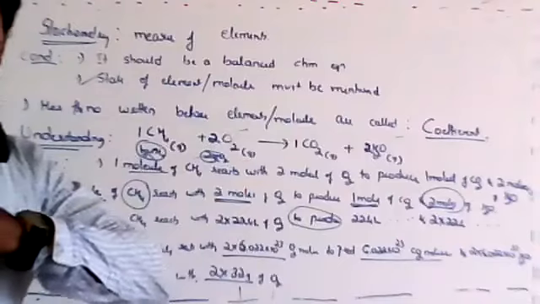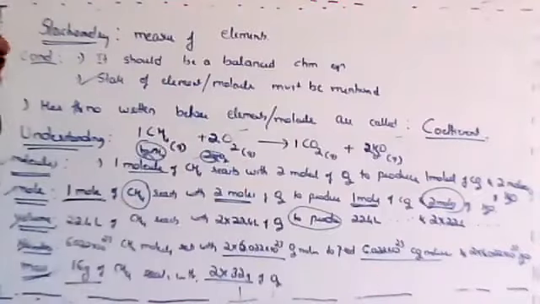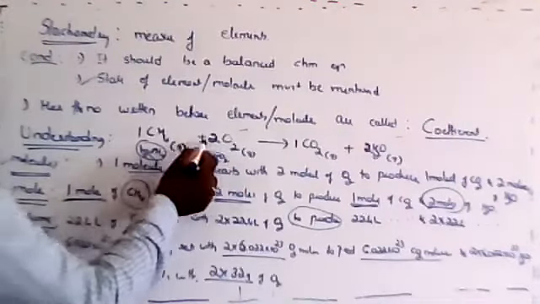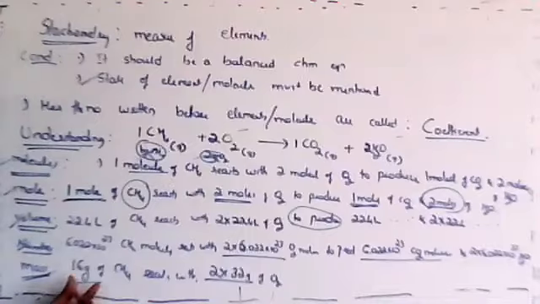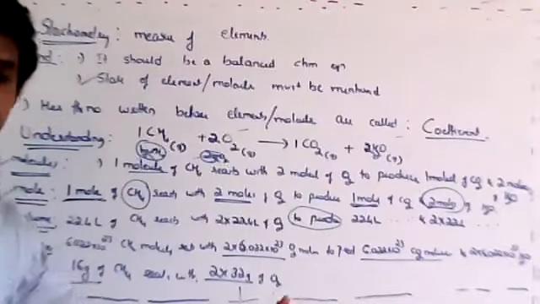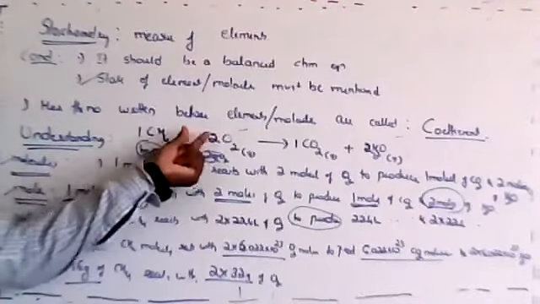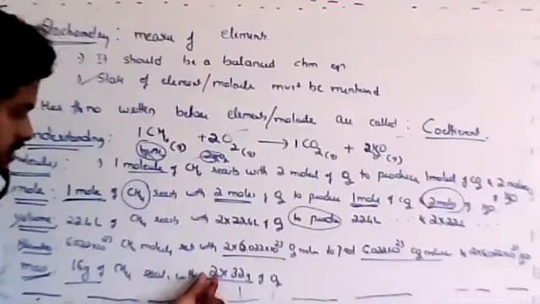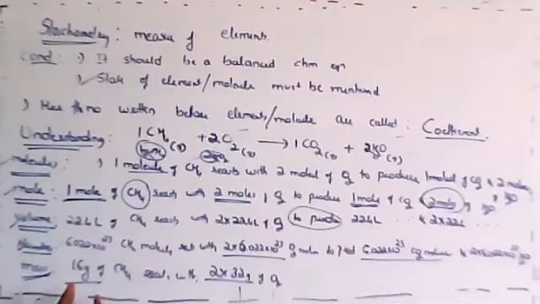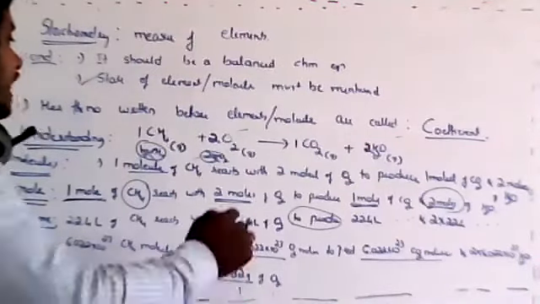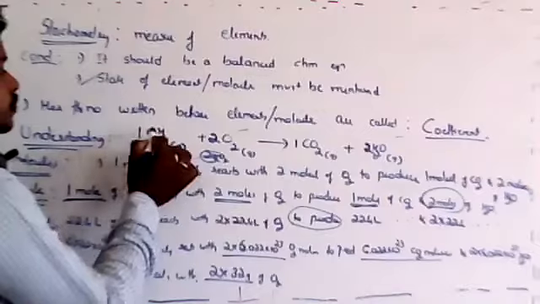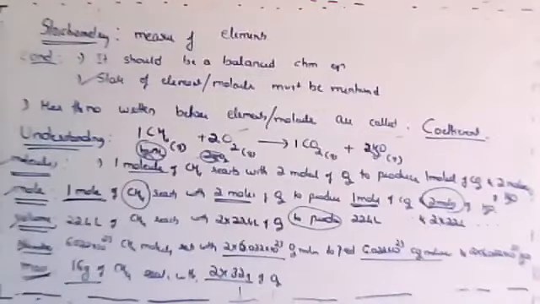If you understand it in that way, it is wrong, because masses are never dependent on the coefficient. They are dependent on their molecular mass. Finally, you have to take the coefficient only for the calculation. See, here it is 2 and here it is 1, but mass is not directly 1 gram or 2 grams. Are you understanding my point now, dear students? Have you understood all the points?